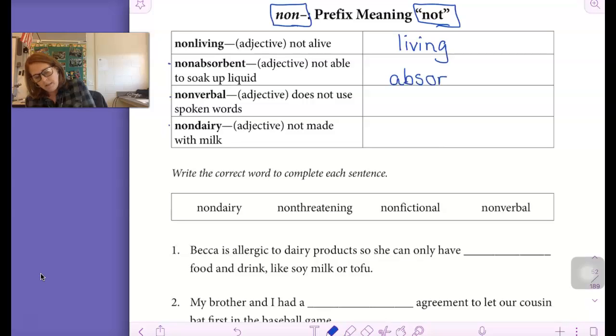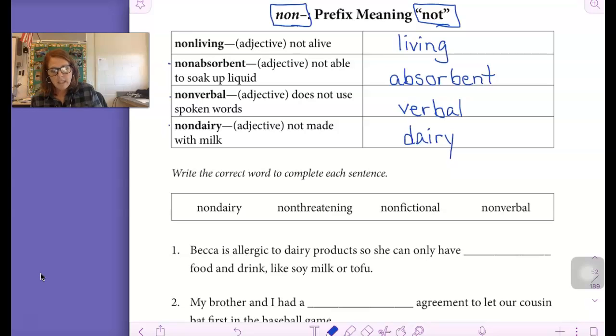We have absorbent, and I have to check to make sure I spell it correctly. We have verbal as our root word here. And finally, dairy. So non-living means not alive, which is the opposite of the kinds of animals we're studying right now, isn't it? Non-absorbent, not able to soak up liquid. Non-verbal, does not use spoken words. So verbal means that you're talking. Non-verbal means that you do not talk. And non-dairy, not made with milk.